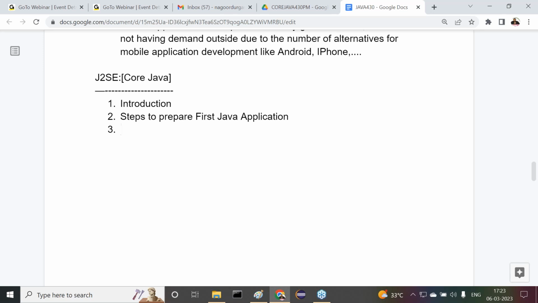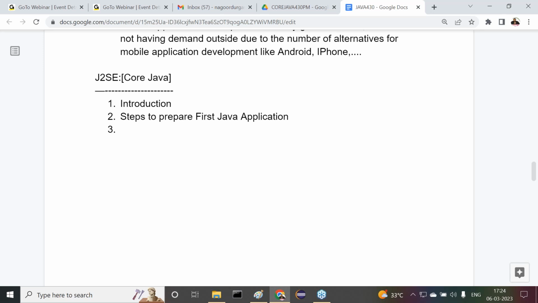Then after saving Java file, how to compile Java program? What is the importance of javac command? How to use the javac command for compilation purpose? What are the different approaches of compilation? Then after that, how to execute Java program? What is the importance of java command? What are the various options of using java command? So these many things here we are going to understand clearly. So this is exactly the meaning of steps to prepare first Java application. Sir, got it or not?